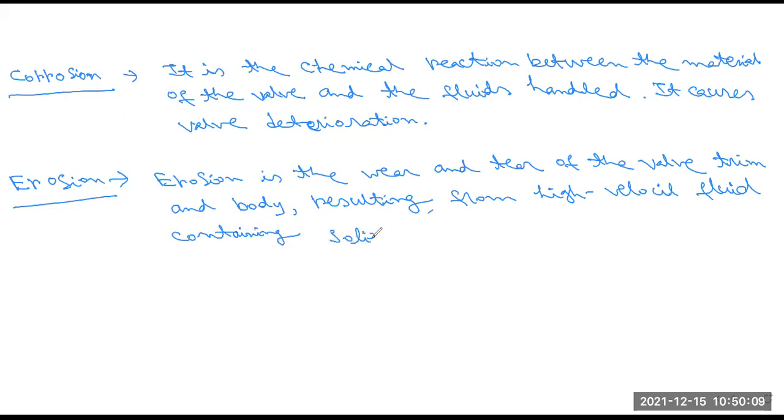So erosion is another parameter, and this is basically wear and tear of the valve trim and body, resulting from the high velocity fluids containing solids also. High velocity fluids containing different types of solids. So these are the different parameters we have to use in our control valve mechanisms. Okay, so I just recall shortly.